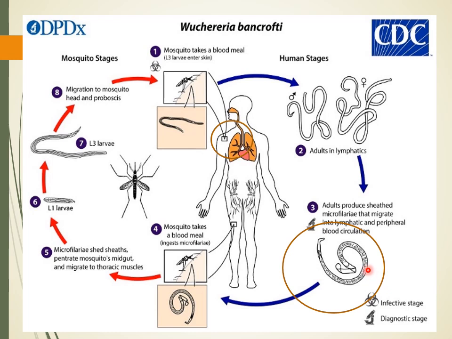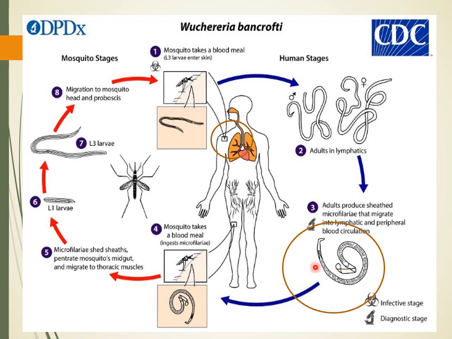So if you want to diagnose it, the blood of the person should be collected at night around 10 p.m. Then the microfilaria would be there in the blood and we can detect it. Otherwise, in the daytime it stays in the capillaries of internal organs, so when you collect peripheral blood, you will fail to see this microfilaria.